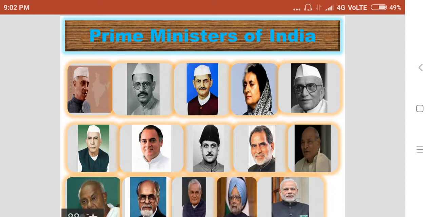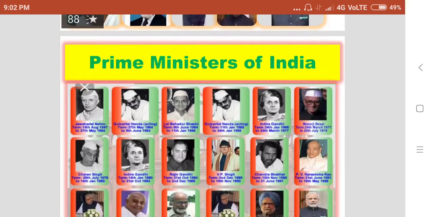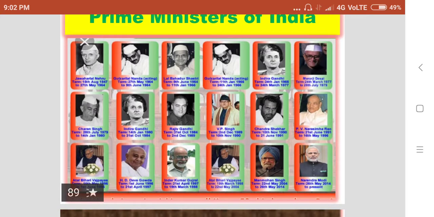So these are the personalities who became the Prime Ministers of India. This is the list of the Prime Ministers and their terms, from which date to which date they enjoyed the term as Prime Minister of India.